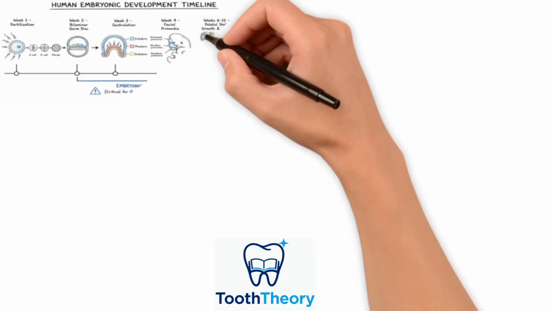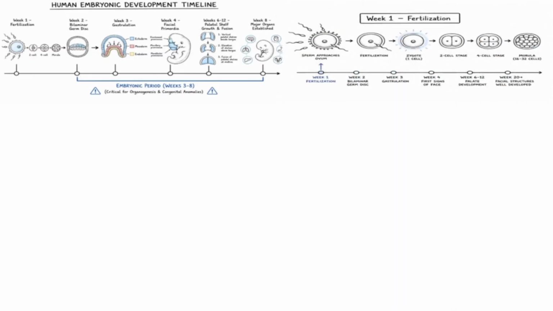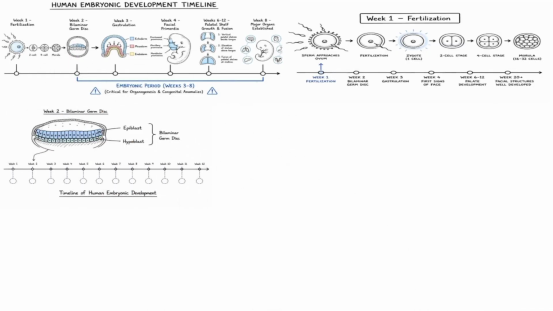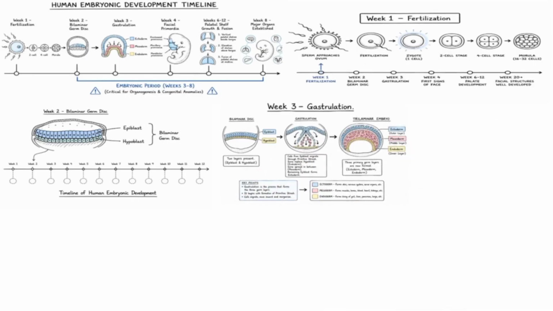Before we understand facial development, let's look at the timeline of embryonic development. Everything begins with fertilization during the first week. By the second week, the embryo forms a bilaminar germ disc. During the third week, an important event called gastrulation occurs, producing the three primary germ layers.